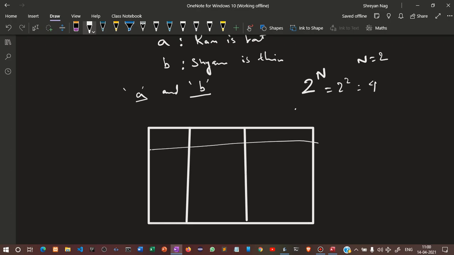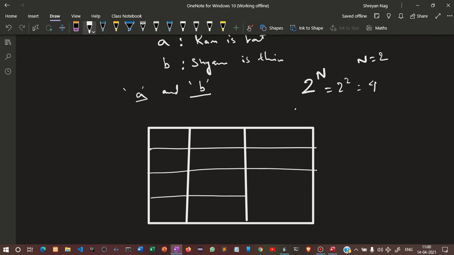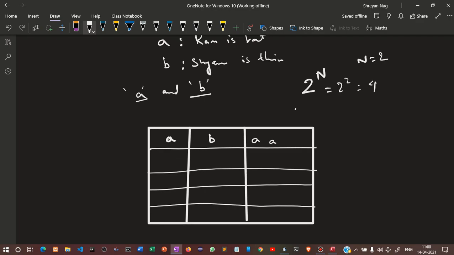So how do you write this thing? We will write, let us make 4 spaces. Okay, so we'll keep A in the first block, B in the second block, and we'll write A and B. Okay, so you'll write in this fashion. 0 indicates false, and 1 indicates true.